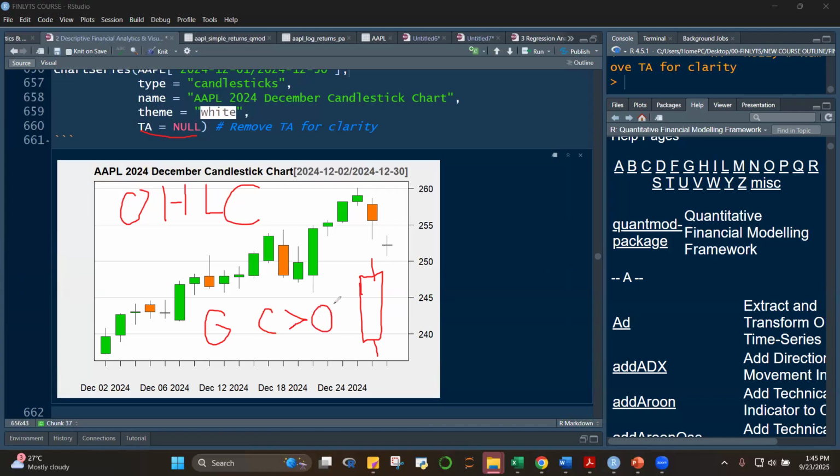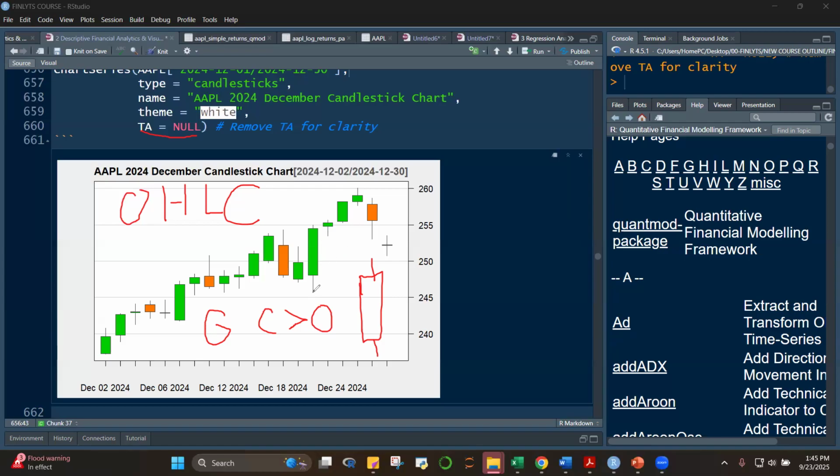So what does that mean? The price increased within the day. Because let's say the opening price is 100 and the closing price is 102, then that means the price within the day increased. And that will be colored green. Okay? That will be colored green.